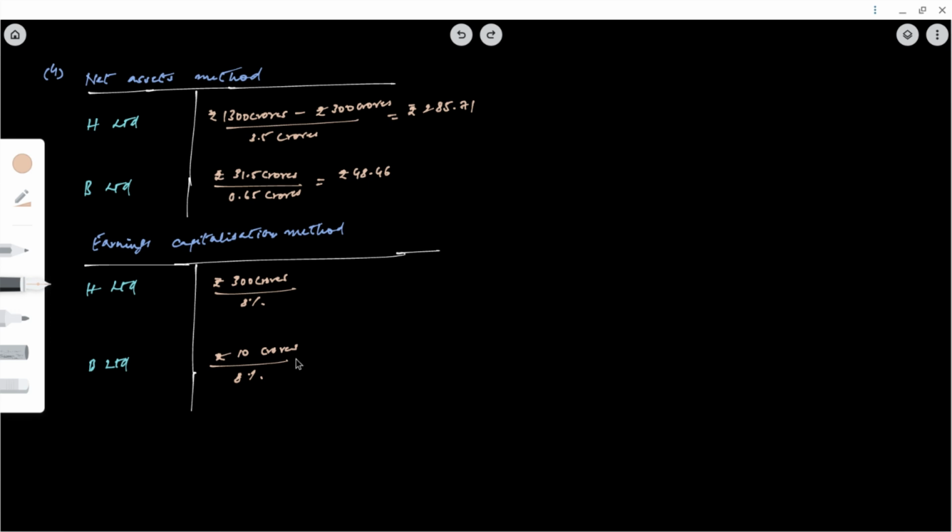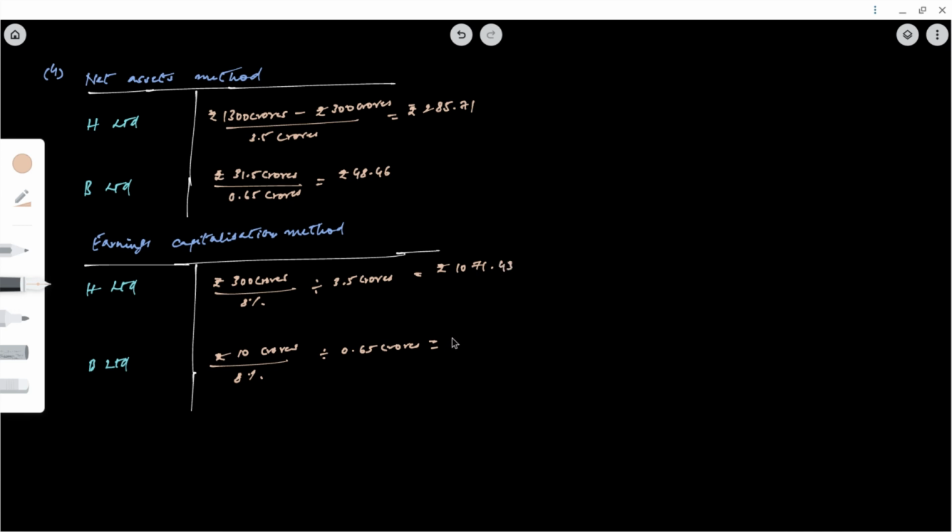Now if I have to find out per share value, then I have to divide this by number of shares, that is 3.5 crores here, and here it is 0.65 crores. So the per share value of H Limited will be 300 crores by 8% divided by 3.5 crores, rupees 1071.43.